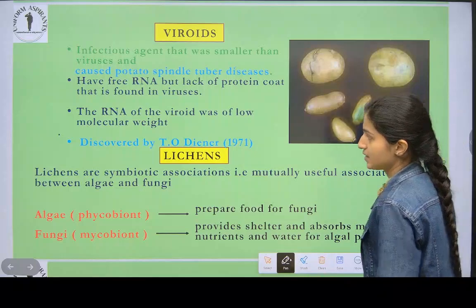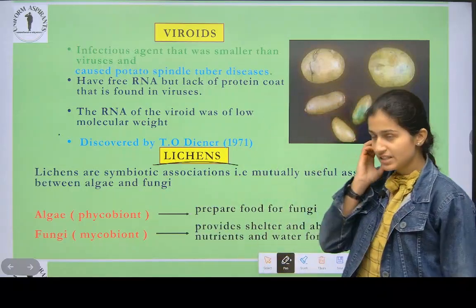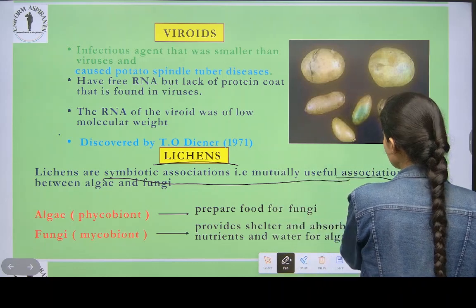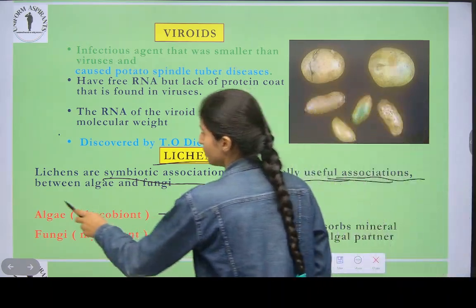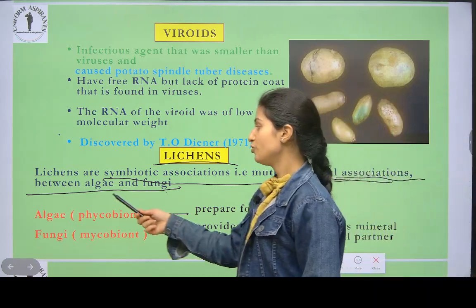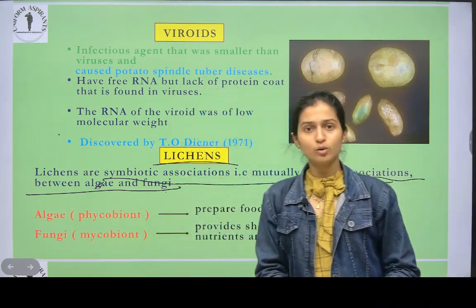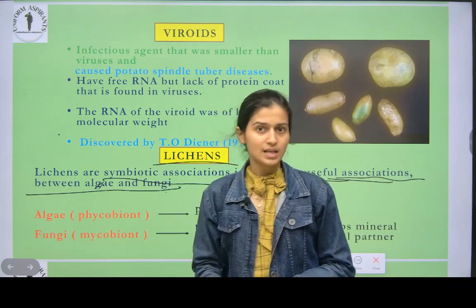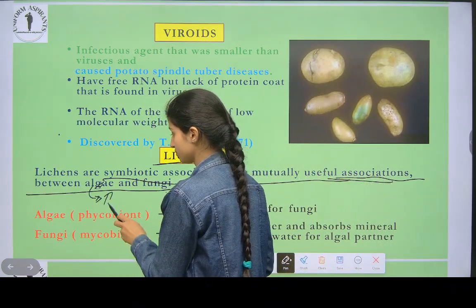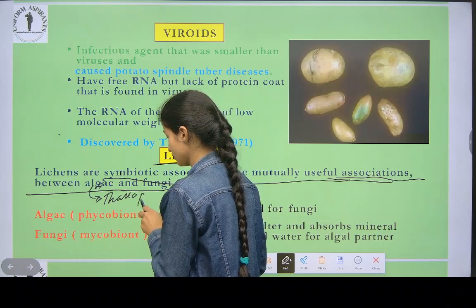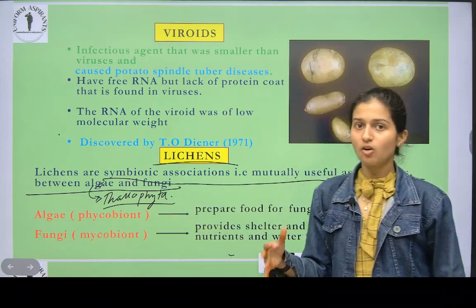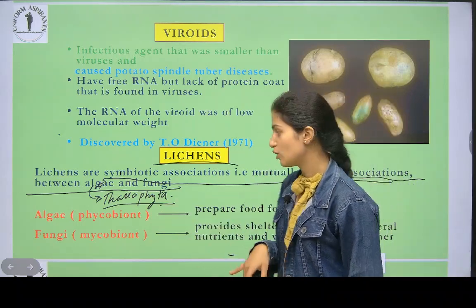Okay, what is next? What are lichens? Lichens are a symbiotic association, that is, a mutually useful association between algae and fungi. Now we know algae can do photosynthesis. Yes or no? Yes. Algae comes under thallophyta. We will learn this when we learn all the divisions.